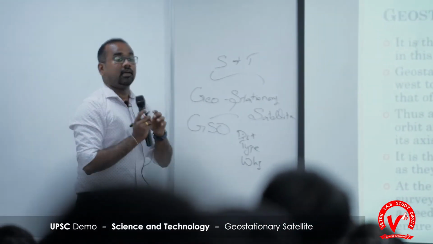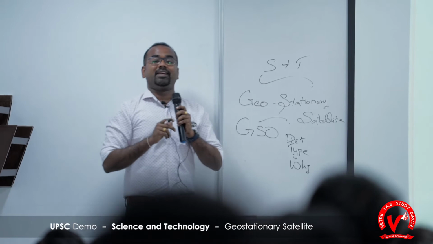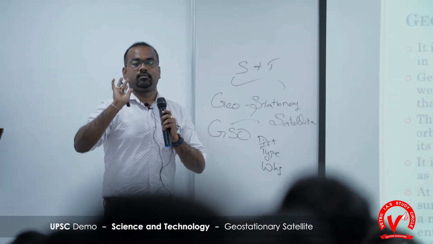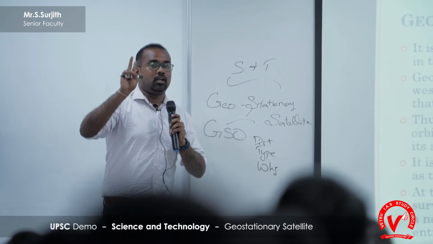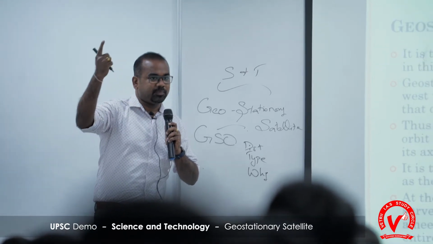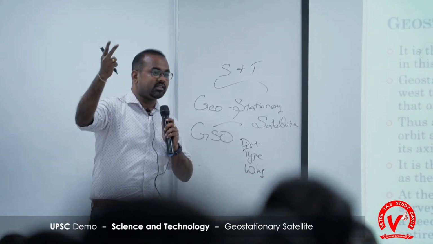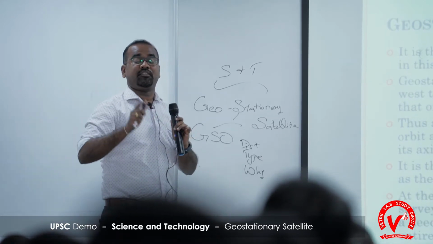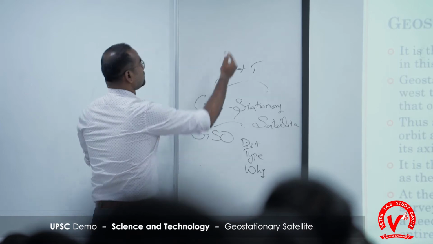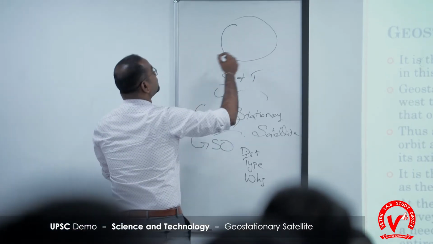That condition is that the object needs to be placed above the equator. So for an object in an orbit to appear stationary, there are two conditions. One is synchronization of speed. The next one is that it needs to be placed above the equator. Why does it need to be placed above the equator to appear stationary? I have already given one example.